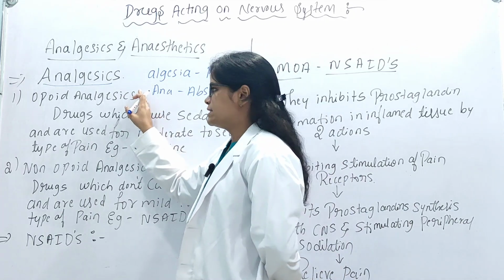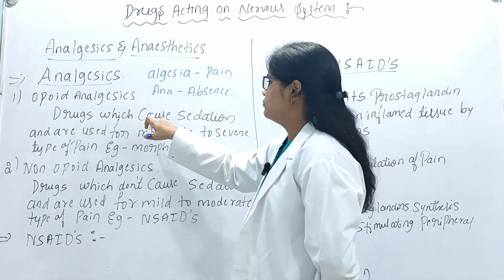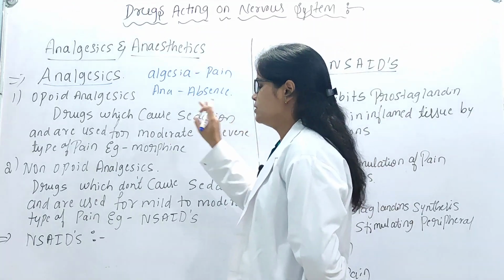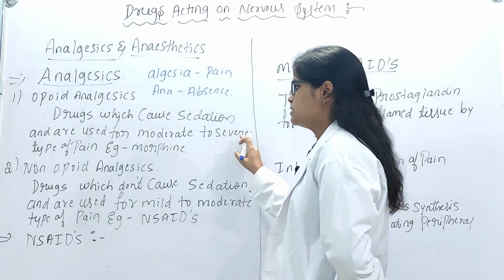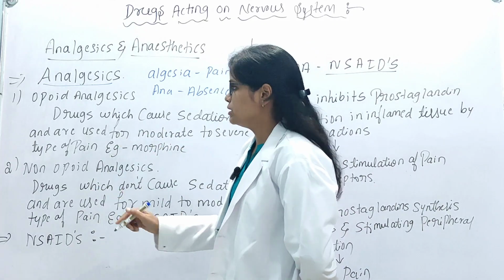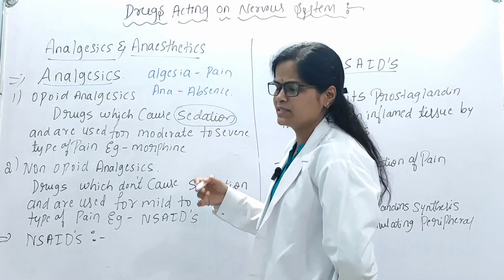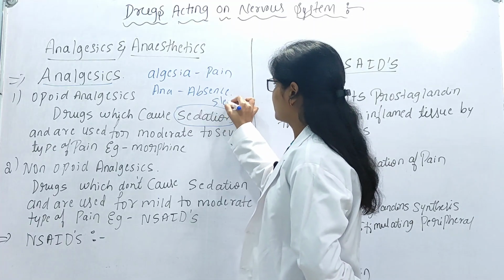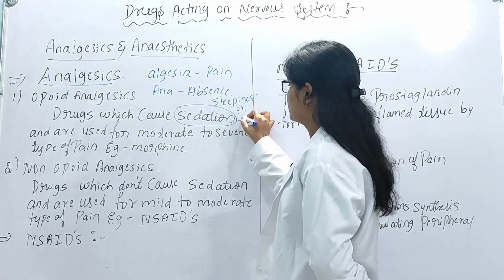Here first we'll see the meaning of opioid analgesics. Drugs which cause sedation and are used for the moderate to severe type of pain. Means these drugs cause sedation. Sedation is nothing but sleepiness or calmness.